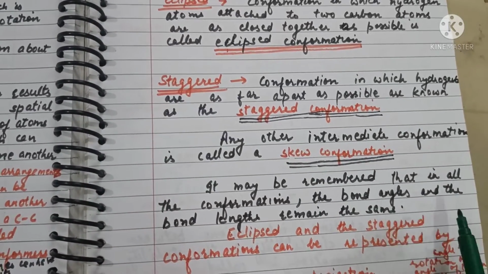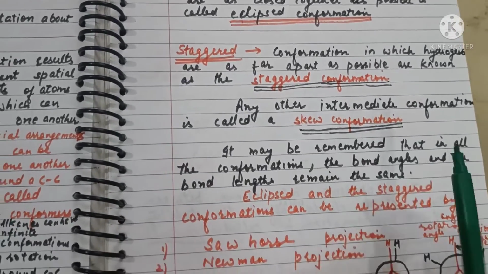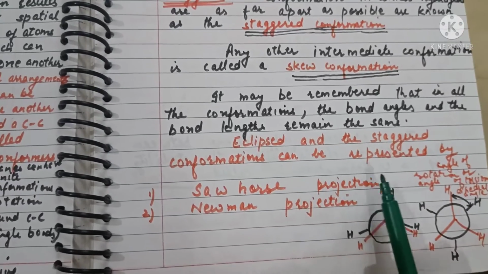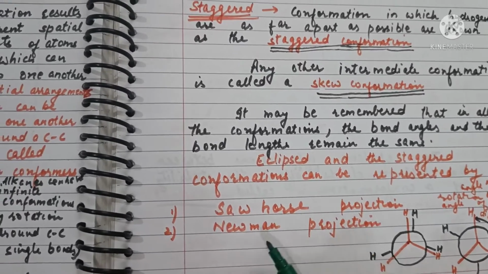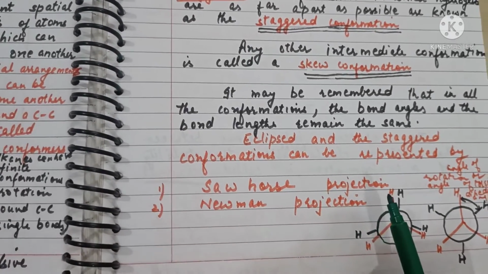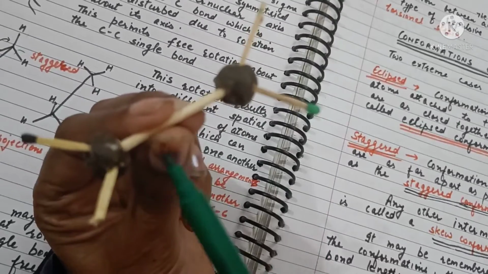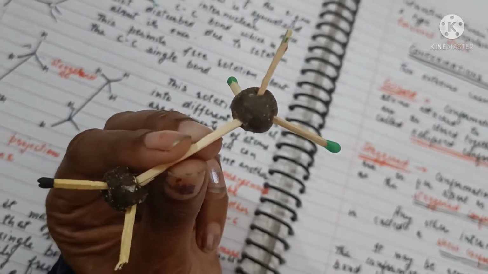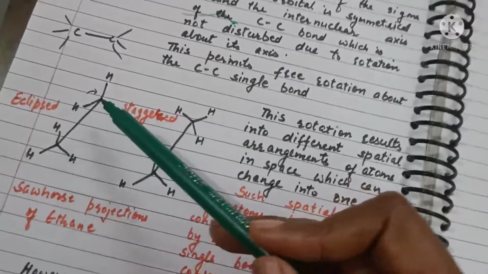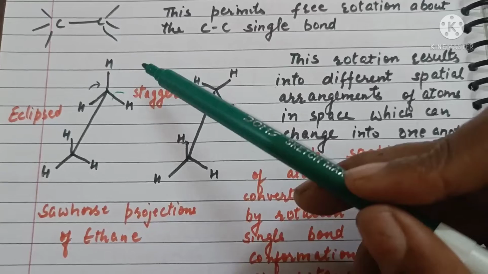It may be remembered that in all the conformations, the bond angles and the bond lengths remain the same. These eclipsed and staggered conformations can be represented by two types of projections. One is Sawhorse projection and the other one is Newman projection. In the Sawhorse projection, the molecule is viewed along the molecular axis. So it is then projected on paper by drawing the central carbon-carbon bond as a somewhat longer straight line.